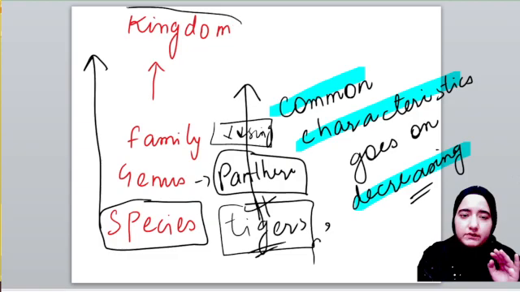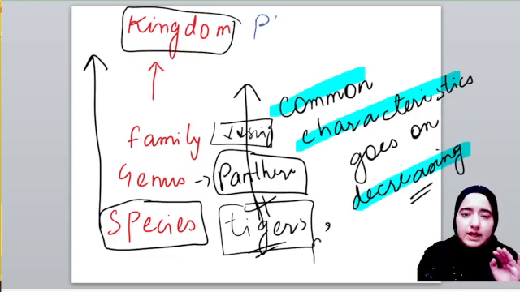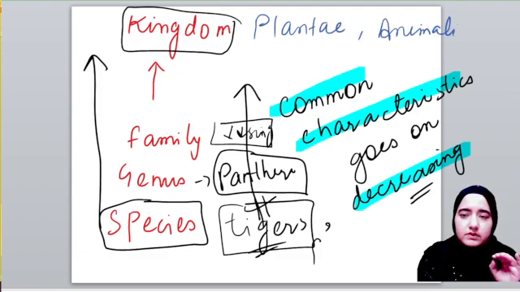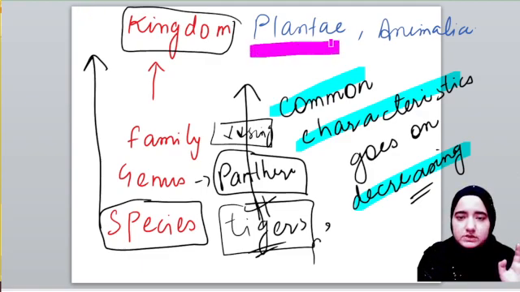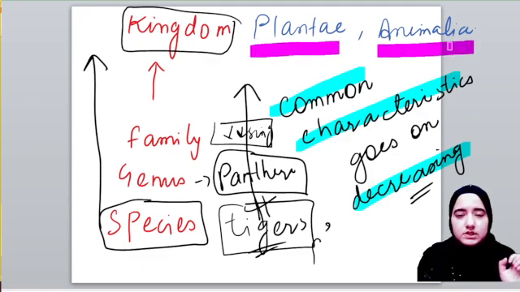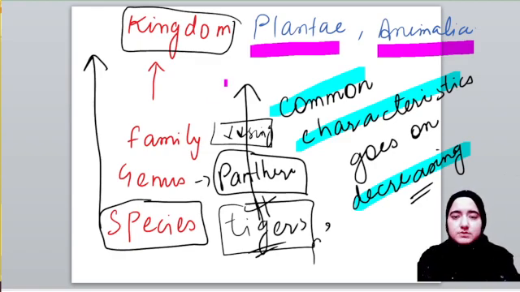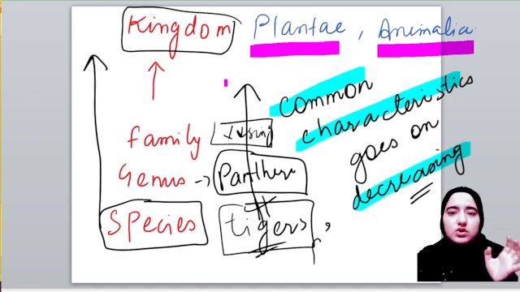And finally, when we come to kingdom, we saw two main kingdoms, kingdom Plantae and kingdom Animalia, right? You will simply observe that there is a huge difference between both of them, be it plants or animals. I hope this concept is clear, why common characteristics go on decreasing.